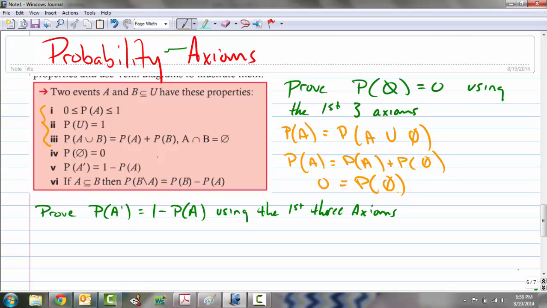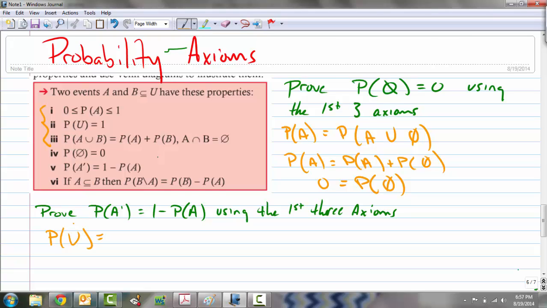Now we're going to prove the fifth one. We're going to prove that the probability of the complement of A is 1 minus the probability of event A. Another way to read complement of A is the probability of not A occurring. So we're going to start with axiom 2 here. We're going to start with the probability of the universal set.